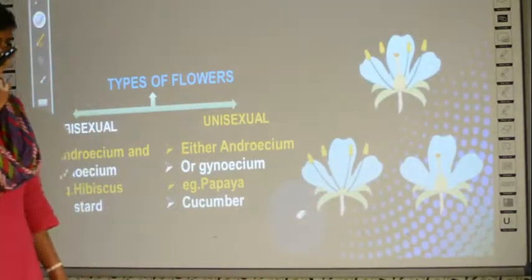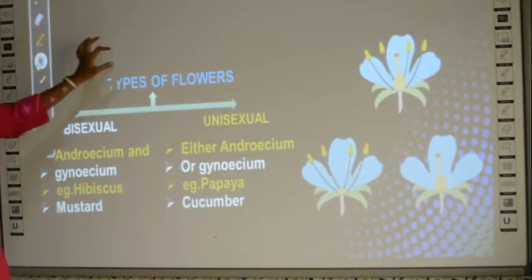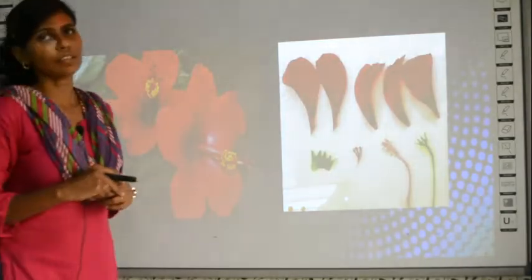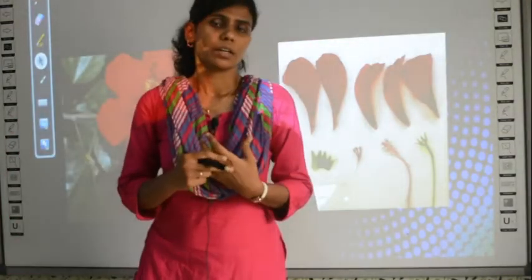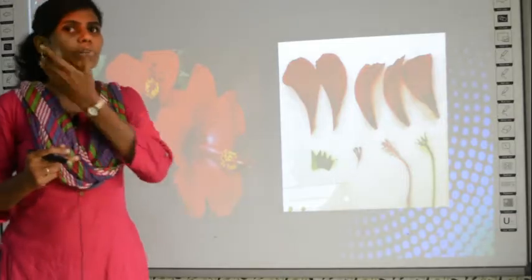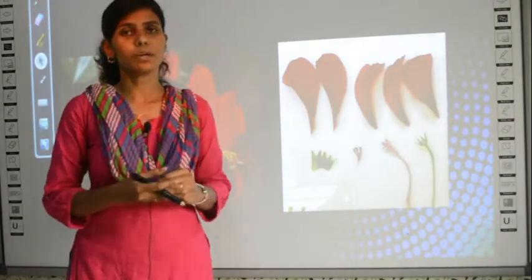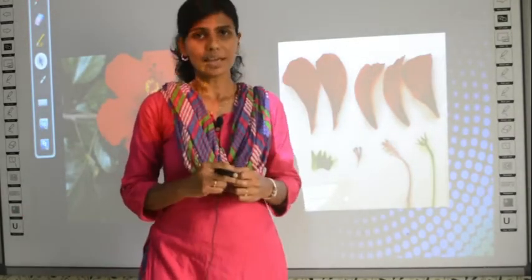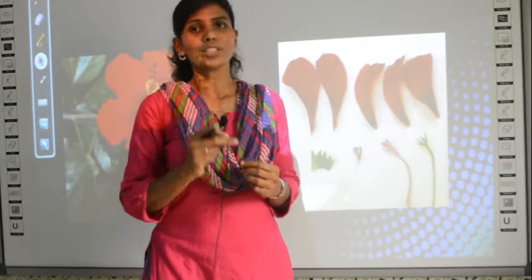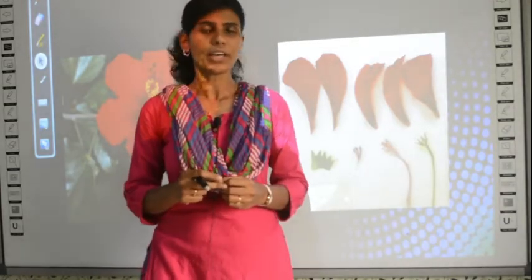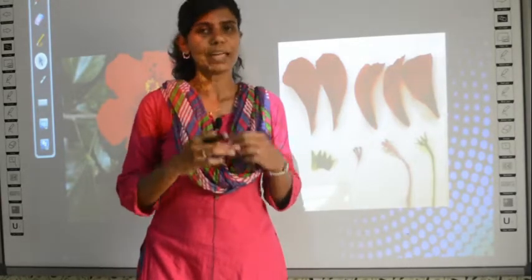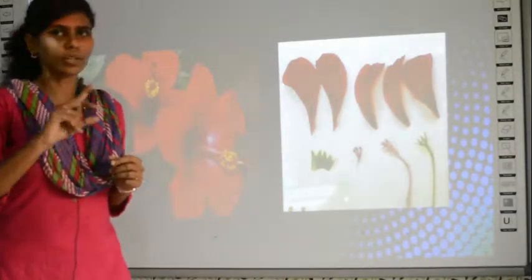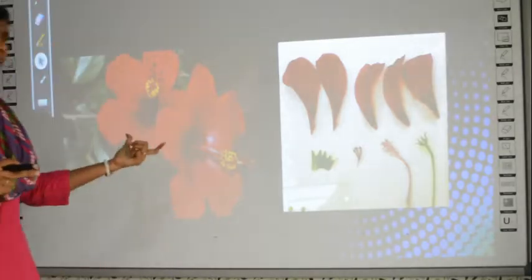Clear? So, today what you are going to do is, after watching this video, you are going to do an activity. Now we have studied the parts of the flowers, right? All the parts you know. About the dissection, you can also dissect and watch under a dissecting microscope. Once you return to school after these corona days, I will take you to the biology lab and you are going to dissect under the dissecting microscope. You need needles or a zoom glass, and under a microscope you can see it in a bigger size. For now, your activity is not dissection, you are going to do something else. So, you are going to collect this flower.